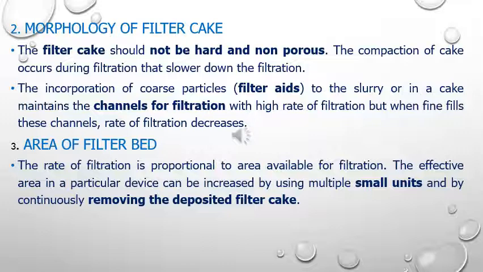So there will be no direct contact of the slurry with the filter medium. It will only be the pores which are formed through the filter aids which will allow the filtration. So the time period required for clogging of the filter media will be higher, or it will take more time.